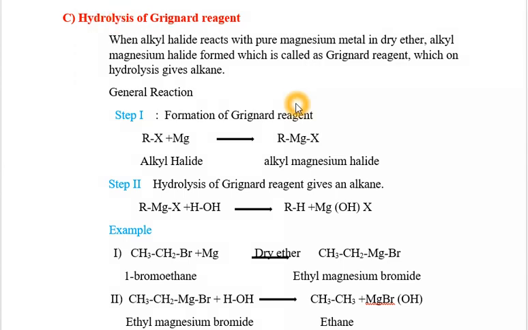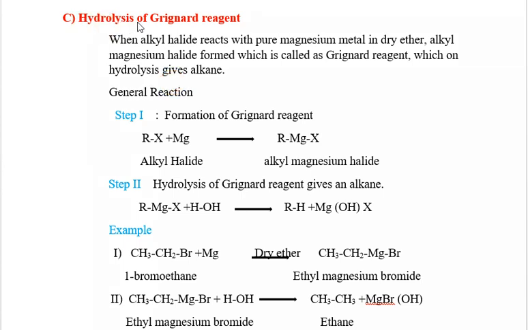This way, today we learned three methods of preparation of alkane. First was hydrogenation of alkenes, meaning addition of hydrogen molecule to the alkene to form alkane. Second was reduction of alkyl halide to alkane, in which the halogen atom is replaced by hydrogen.